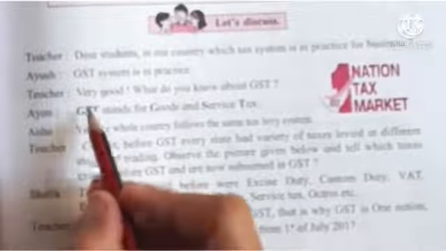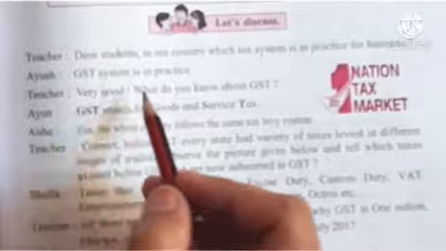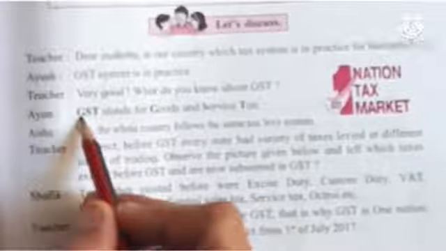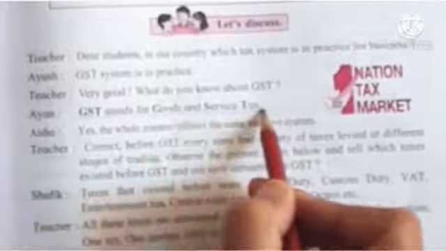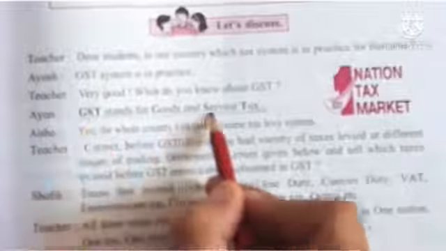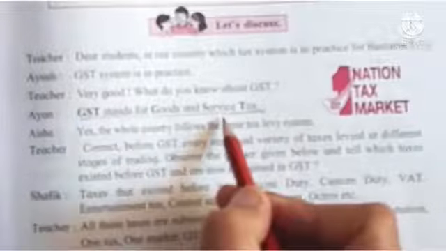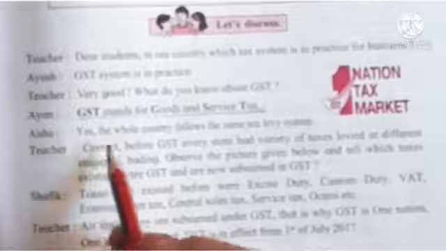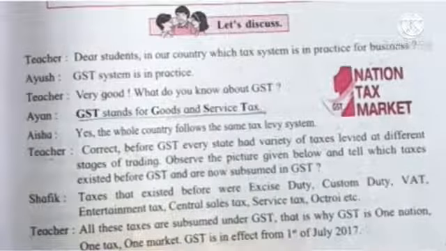Students, in your textbook page number 81, the long form of GST is given. In our country, we pay some tax, in particular for business. This tax is called GST. So what is the long form of GST? GST means Goods and Service Tax. This tax is applied on goods and services. So here we will see the different types of GST.